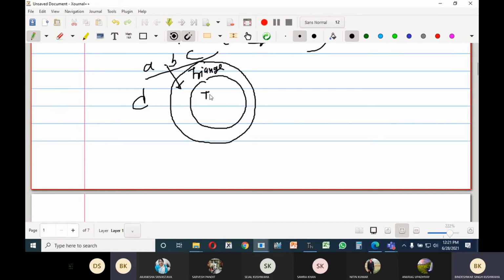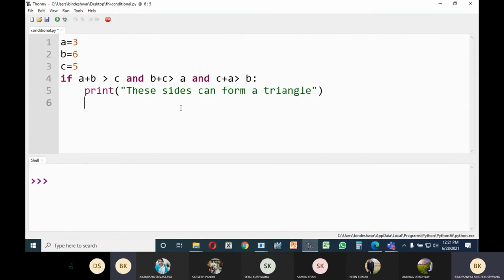Now type of triangle, so you are moving one step further. So if A plus B is greater than C and B plus C is greater than A and C plus A is greater than B, so yes, it is forming a triangle.